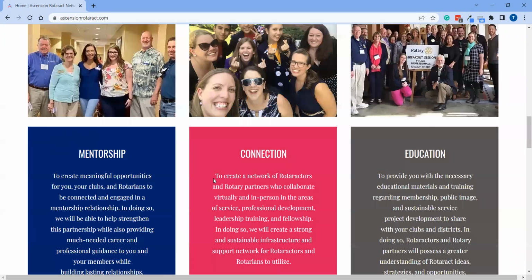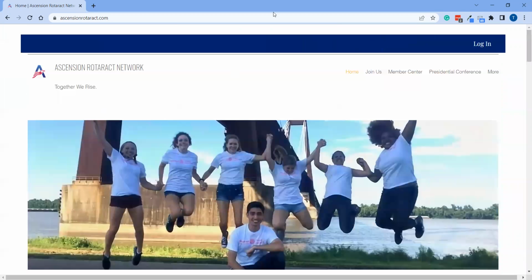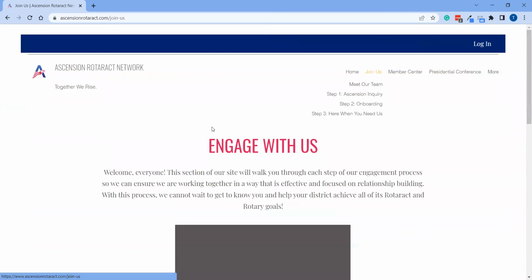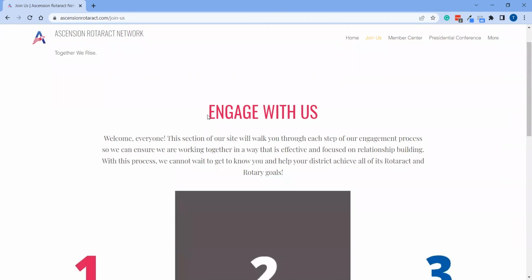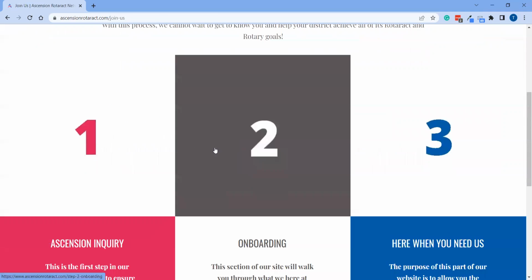And we'll go ahead and scroll back up to the top here to get to this top panel. So we'll start with the Join Us tab. I'll go ahead and click on that. So there are 3 steps to officially onboard and engage with Ascension Rotaract Network through your district. So these 3 steps are submitting an official inquiry, and then an onboarding process for point number 2. And then point number 3 is just that ongoing communication and those touch points between Ascension Rotaract Network, as well as your clubs in your districts.